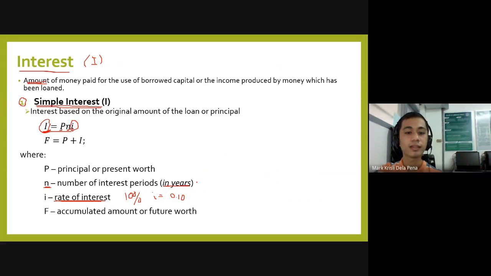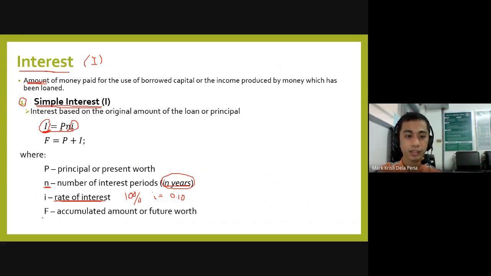So that is why we have to convert the given values, which might be expressed in days or months, into years. So if I would say you have to pay your borrowed amount 20 months from now, you have to convert 20 months in terms of years.